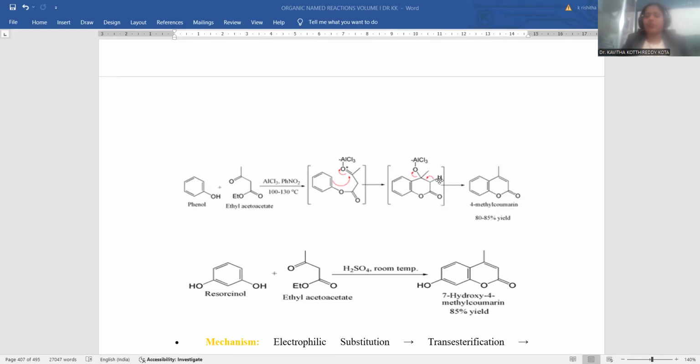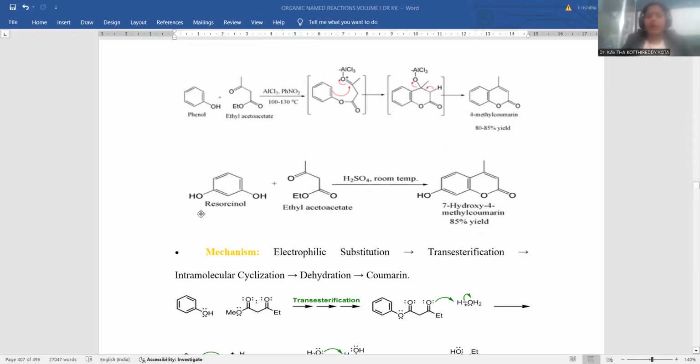The departed hydrogen binds with the oxygen atom, here the methyl you already had, and here is the new establishment of the olefinic double bond. This is the way you ultimately achieve 4-methyl coumarin as the final product.